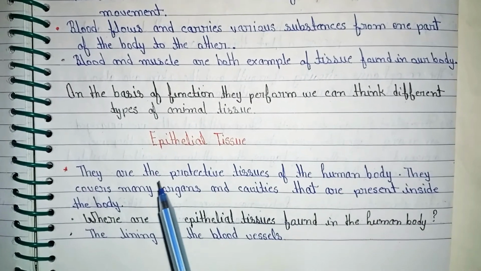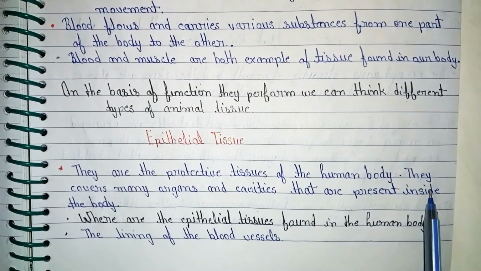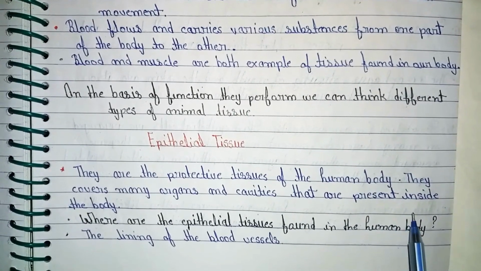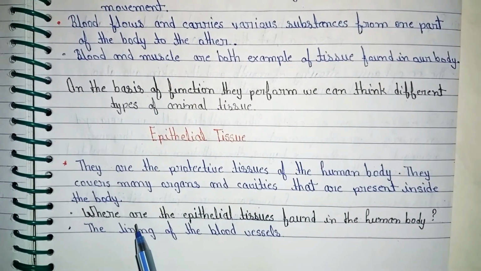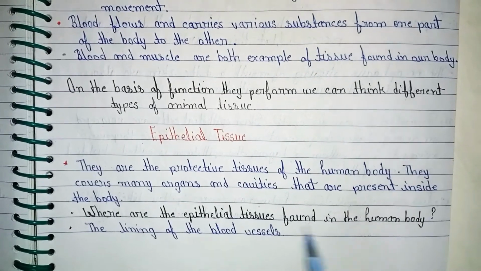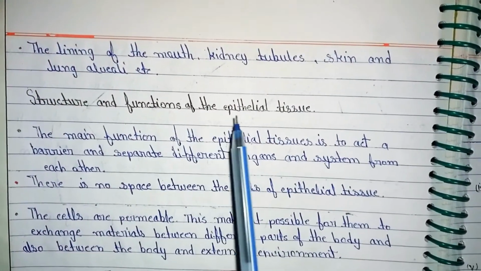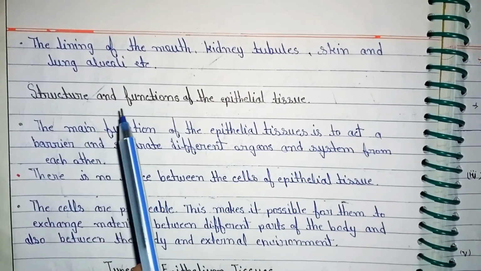Epithelial tissue. They are the protective tissue of the human body. They cover many organs and cavities. They are present inside the body. Where is the epithelial tissue found in the human body? The lining of the blood vessels. The lining of the mouth, kidney tubes, skin and lung alveoli.